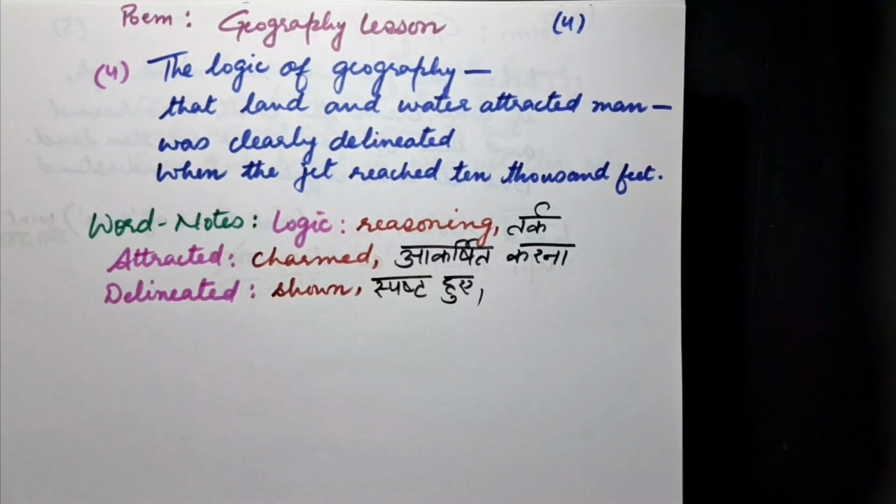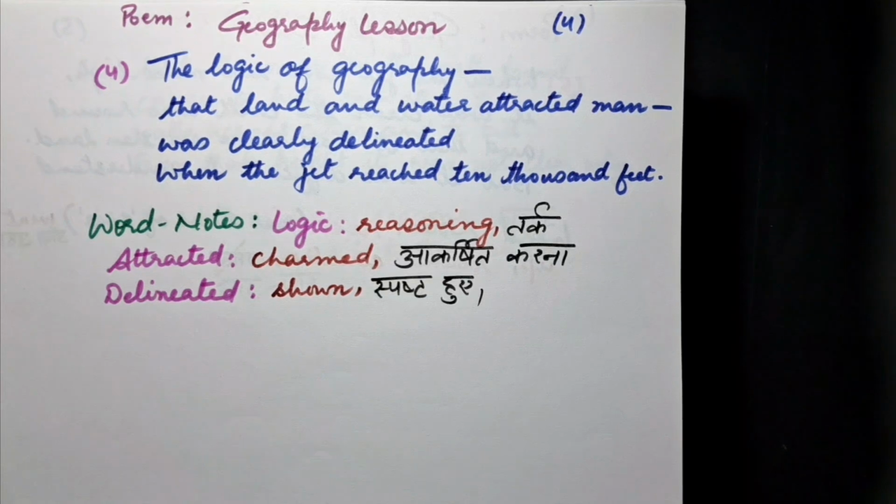Fourth stanza. The logic of geography that land and water attracted man was clearly delineated when the jet reached 10,000 feet. Meanings. Logic means a sensible reasoning. Attracted means charmed. Delineated means shown or described.